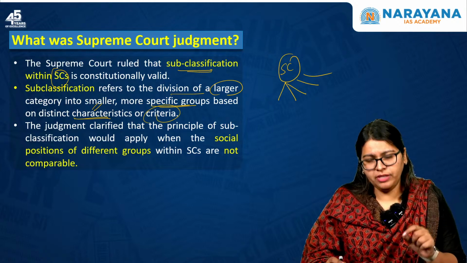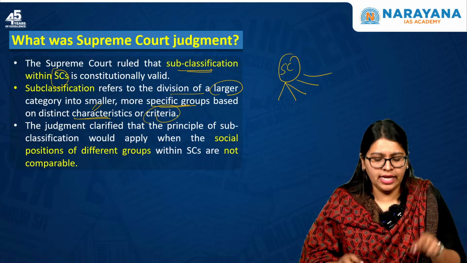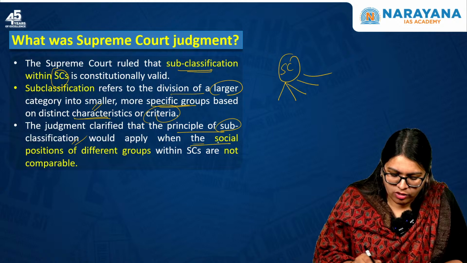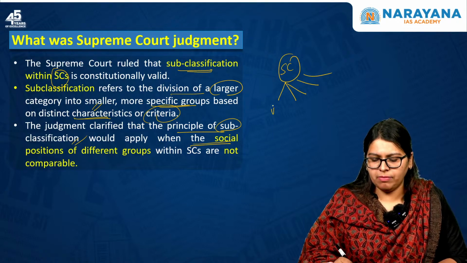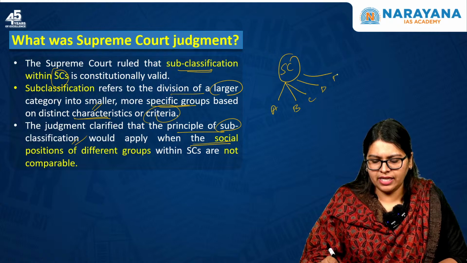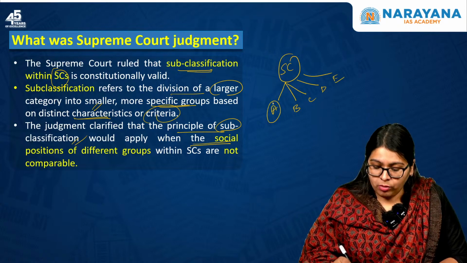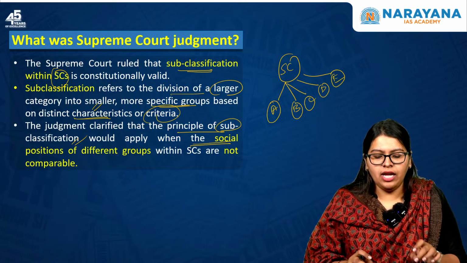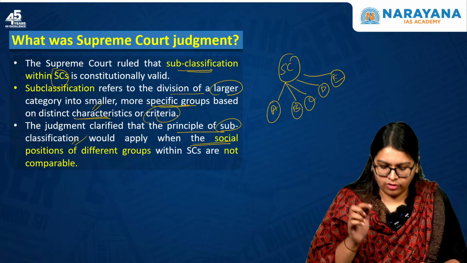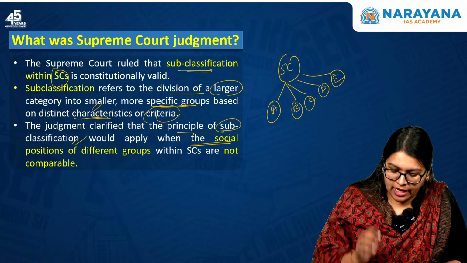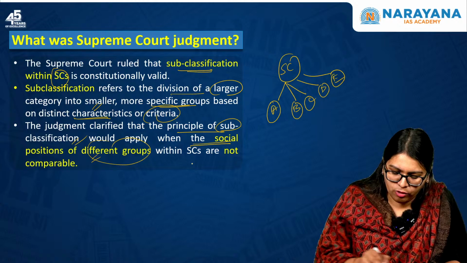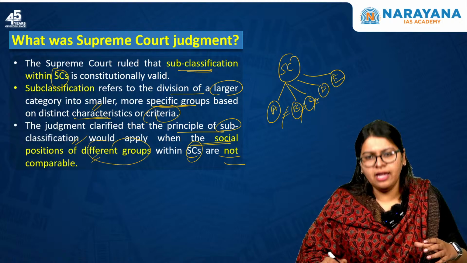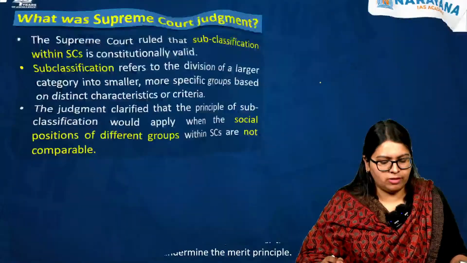Okay, the judgment given by the Supreme Court recently clarified that the principle of subclassification would apply when the social positions of different groups are different. For example, there are different castes under SC like A, B, C, D, E, etc. When the positions of these groups are different socially, then we can apply this subclassification. So subclassification can apply when the social positions of different groups within the SCs are not comparable. When A is not equal to B, is not equal to C, then what happens? Subclassification can be given.